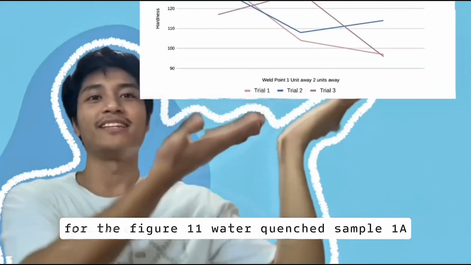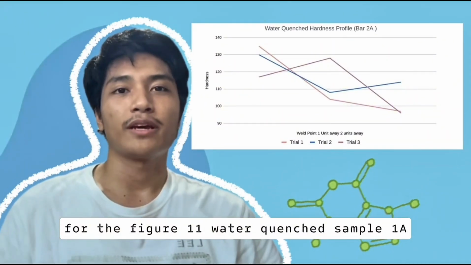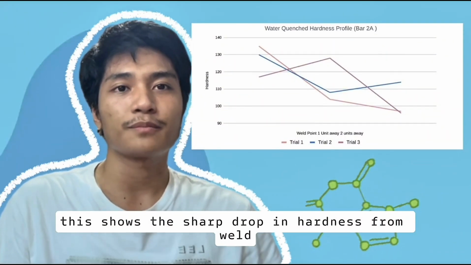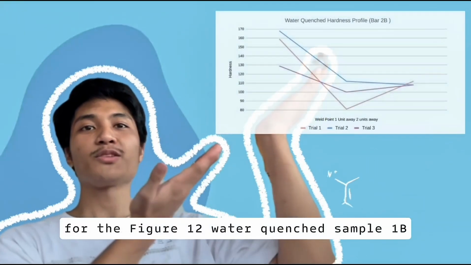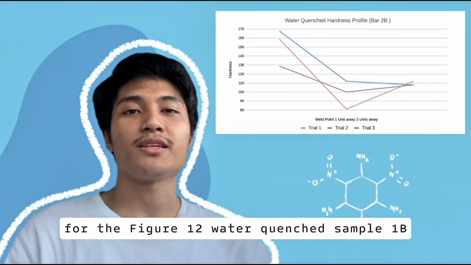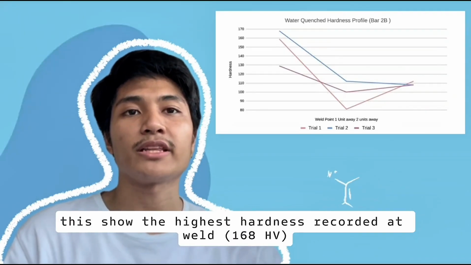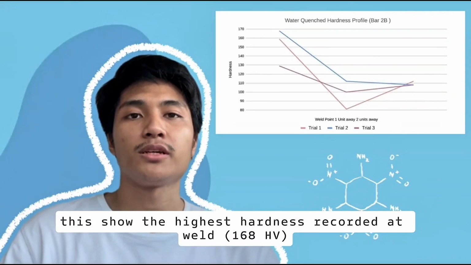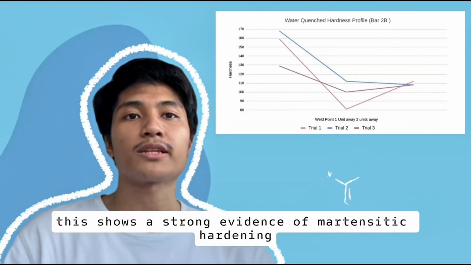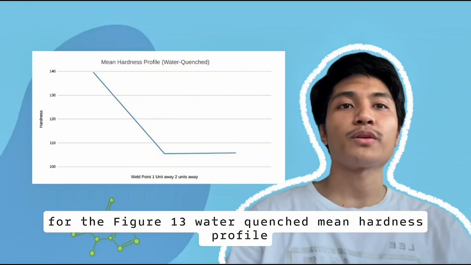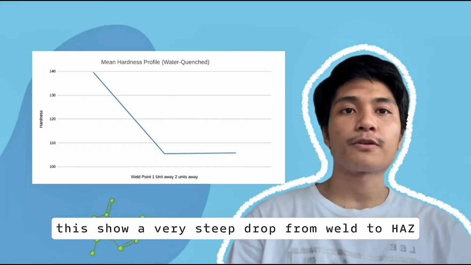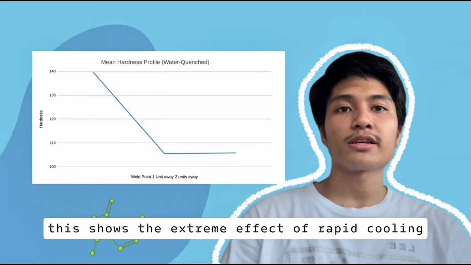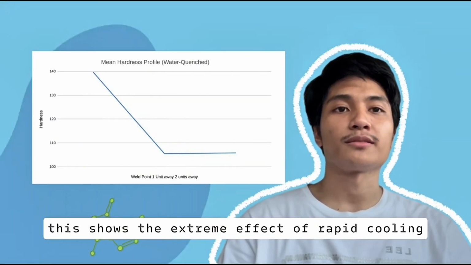For figure 11, water quench sample 1A, this shows a sharp drop in hardness from the weld. For figure 12, water quench sample 2B, this shows the highest hardness recorded at the weld, 168 HB. This shows strong evidence of martensitic hardening. For figure 13, the water quench mean hardness profile, this shows a very steep drop from weld to HAZ. This shows the extreme effect of rapid cooling.